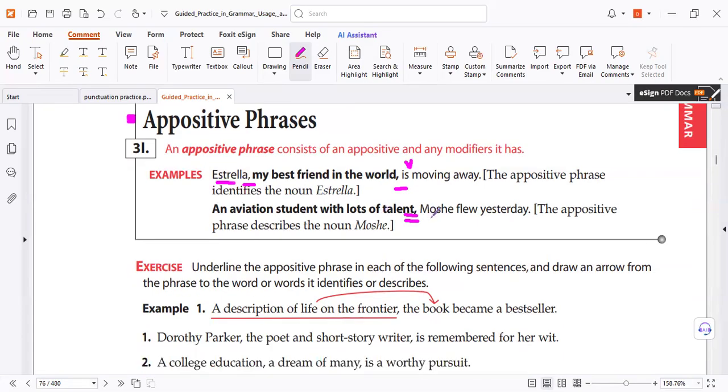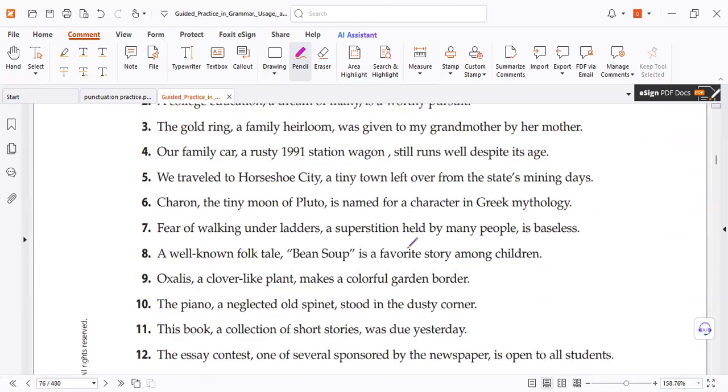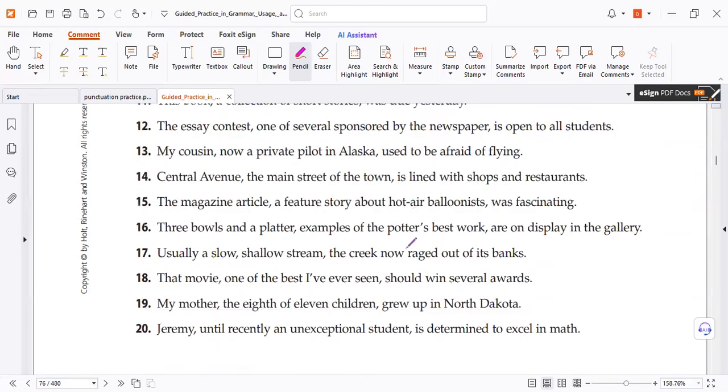So here again, what is that? Student. So the appositive is student, and the rest of the information, the phrase. So all of it is an appositive phrase. We need a comma before we start the sentence. This comma is necessary. Look, two commas in the middle. It can be at the end, of course. I have a lot of examples.